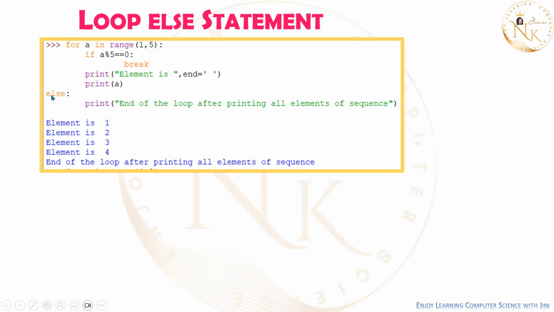So the else part also will get executed because break is never encountered in this program. Break will never get executed in this program. So once break is not at all executed throughout the program, the else part will get executed. That is what it is here. So 1 modulus 5 is not equal to 0, 2 modulus 5 is not equal to 0, 3 modulus 5 is not equal to 0, 4 modulus 5 is also not equal to 0. So break didn't get executed, hence the else part also gets executed.